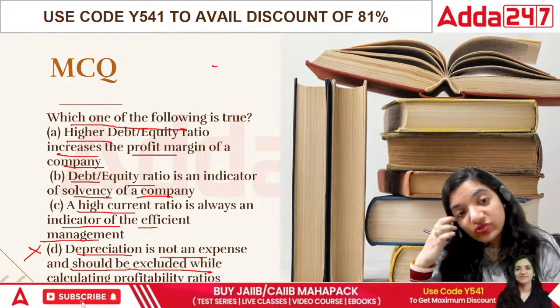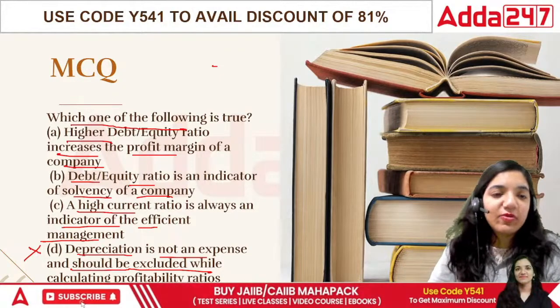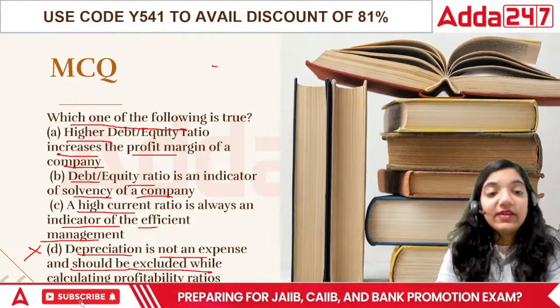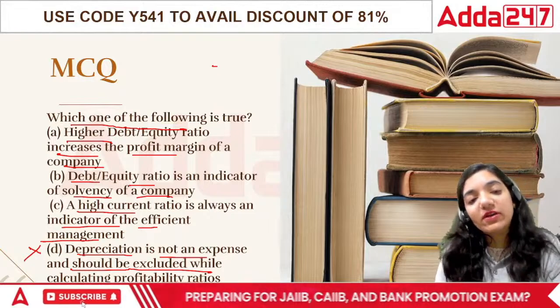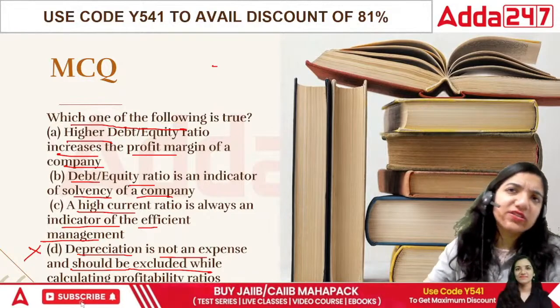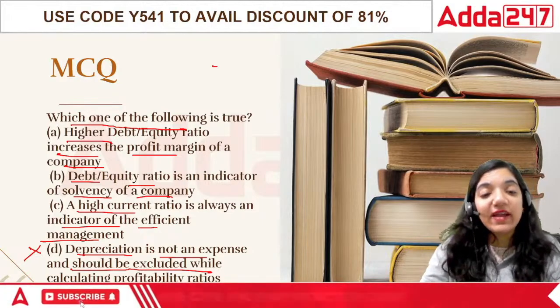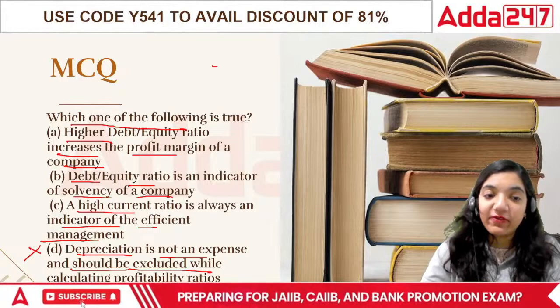Which of the following is true? Higher debt equity ratio increases the profit margin after a certain limit? No. Debt equity ratio is an indicator of solvency of the company. True, because it shows whatever money we have, do we have enough to pay off the people or not? And a high current ratio is always an indicator of efficient management.